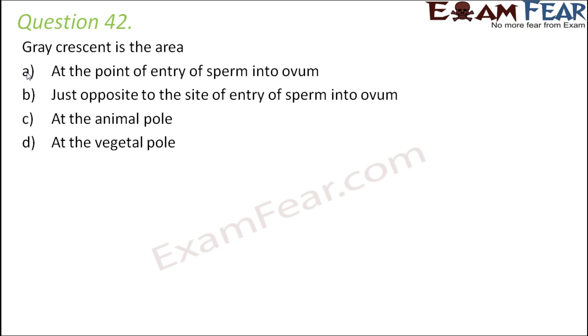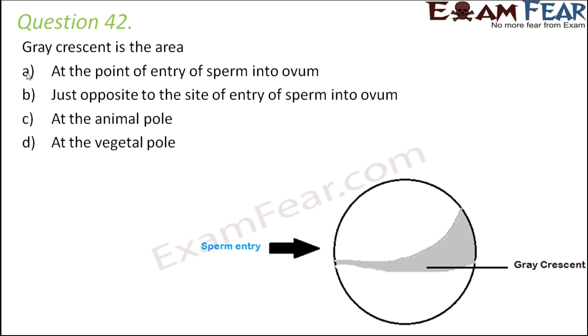Question number 42. Gray crescent is the area at the point of entry of sperm into ovum, just opposite to the site of entry of sperm into ovum: at the animal pole, at the vegetal pole. Now, if you look at the entry of sperm into ovum, gray crescent area will always be the area just opposite to the site of entry of sperm. So, if the sperm is entering from this side, gray crescent area would be towards the opposite side. So, B is the right option.